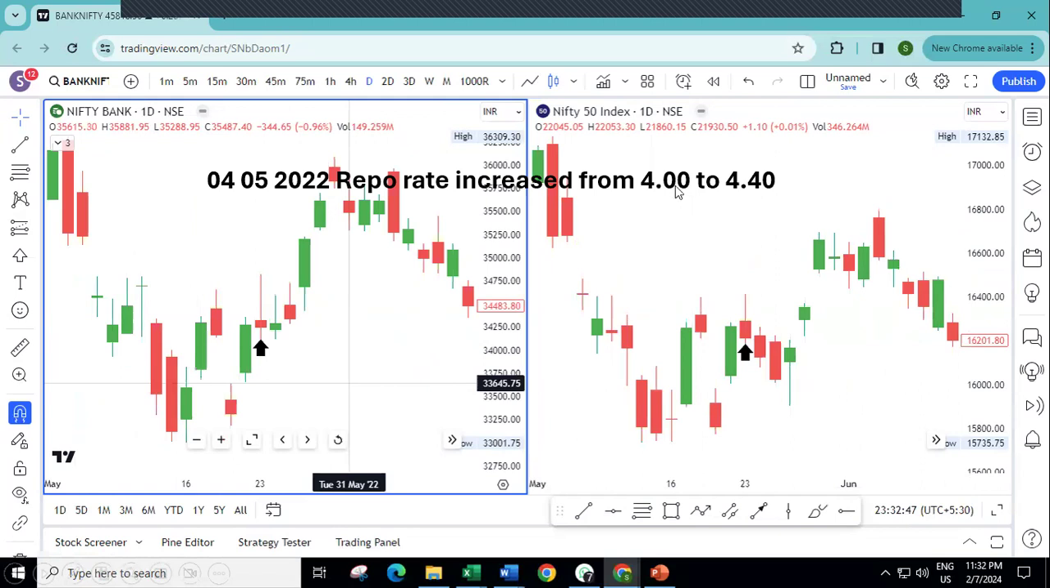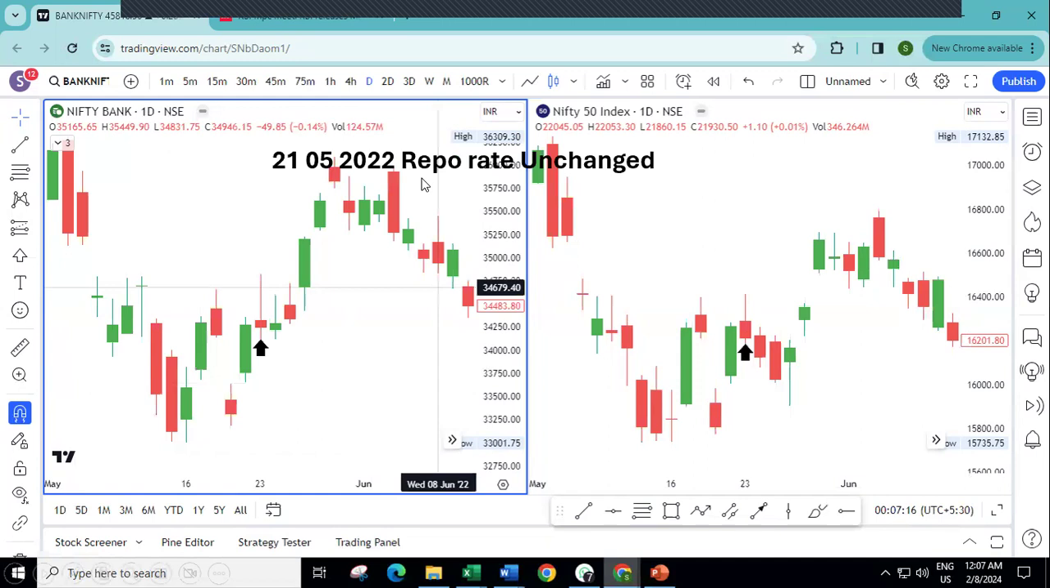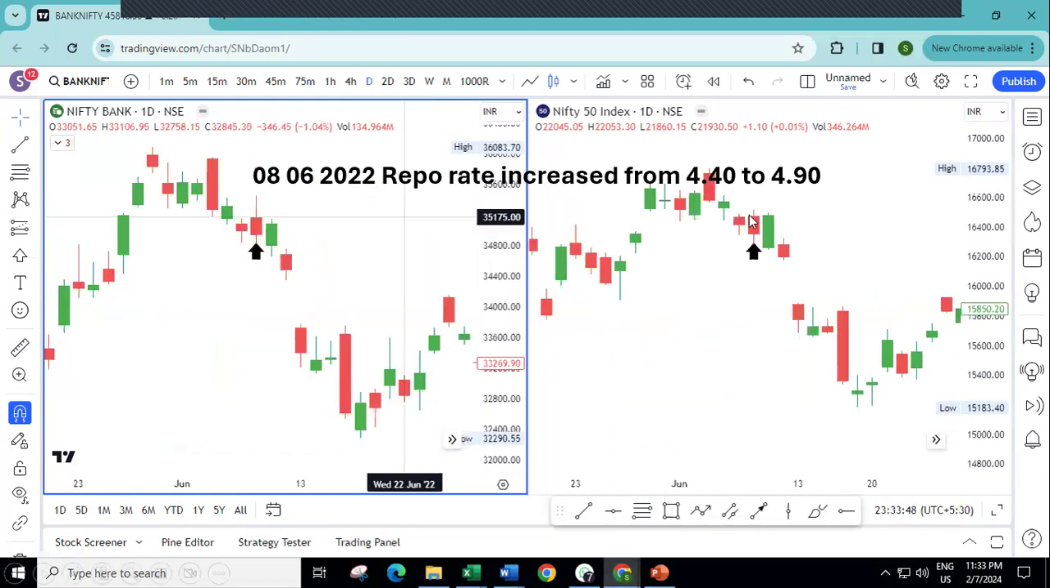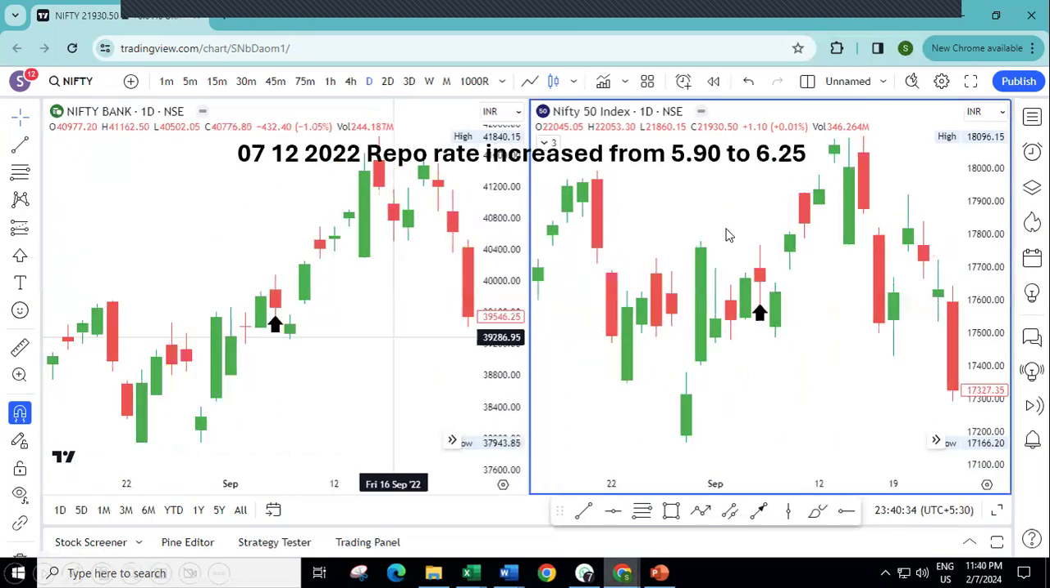Repo rate changed from 4.4 to 4, so it was decreasing. Every decrease, the market tanked. Unchanged, the market positive, and increase, again, the market took it negatively. Then after that, May 2022, unchanged, market more or less remains flat. Increase, as I said, tanked, 4.9 to 5.4,